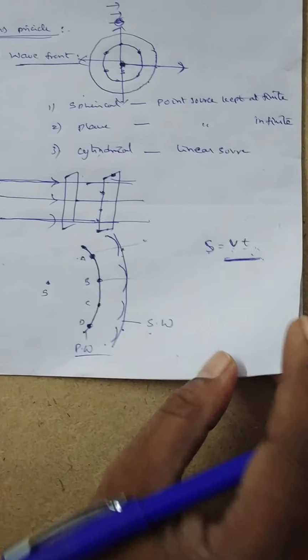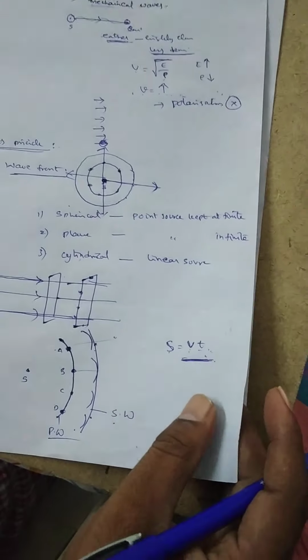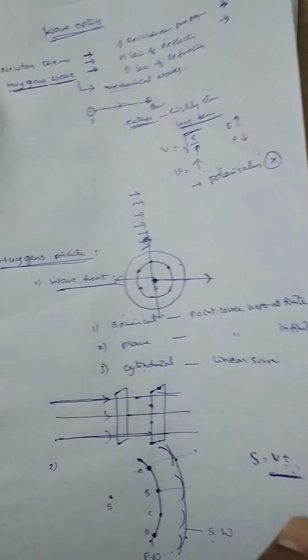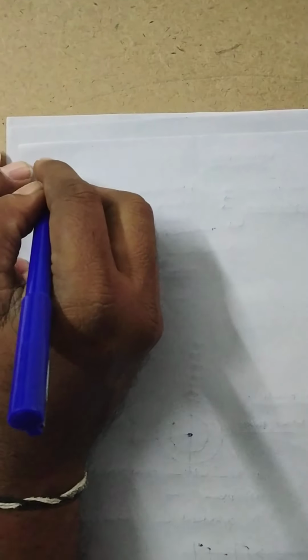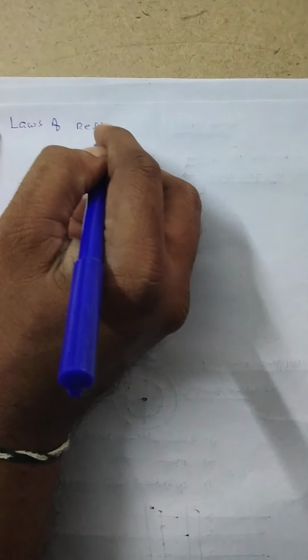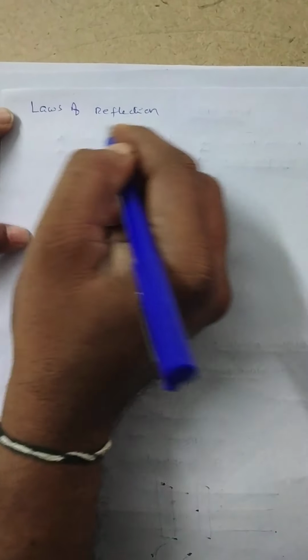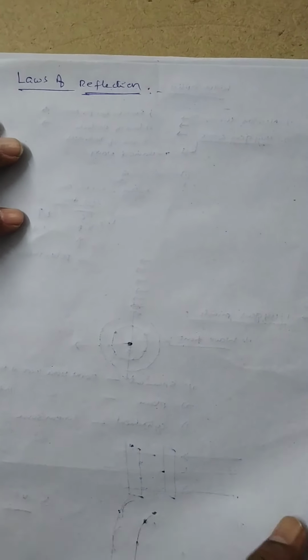So next one, how do we verify the laws of reflection and laws of refraction using the same Huygens principle? Right here, laws of reflection. These laws of reflection can be thoroughly explained in the concept of geometrical optics.